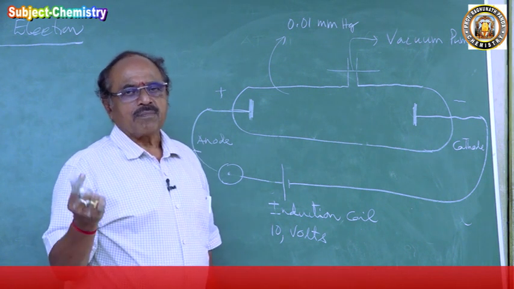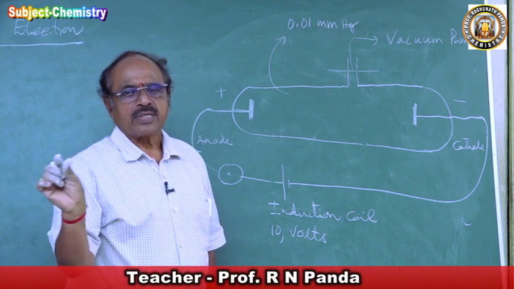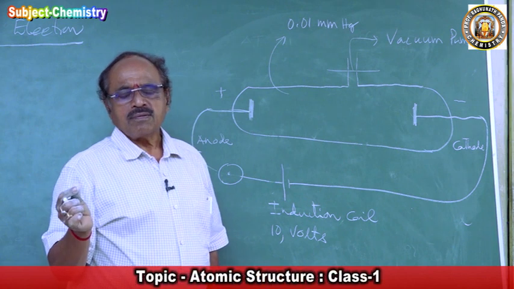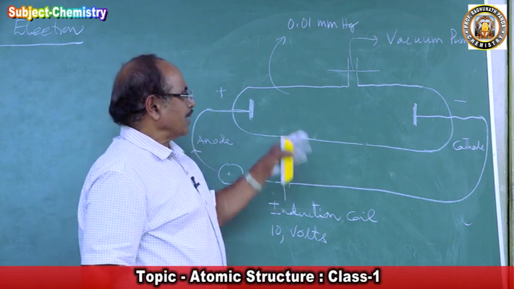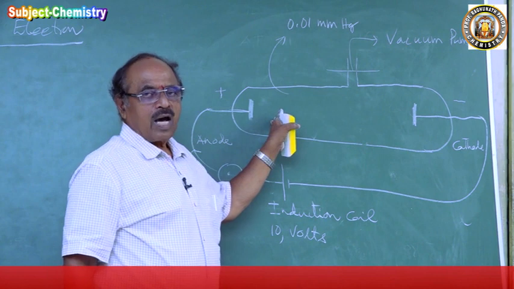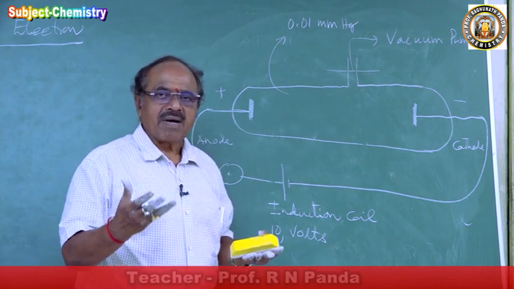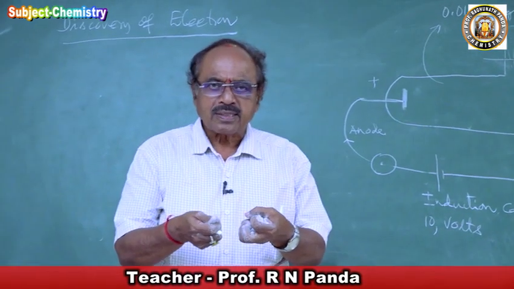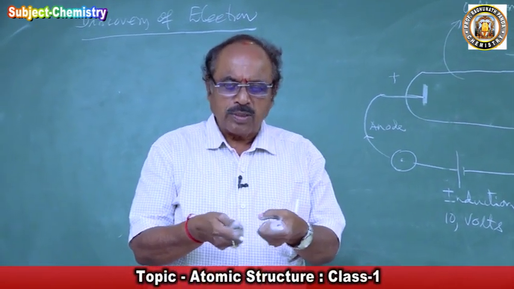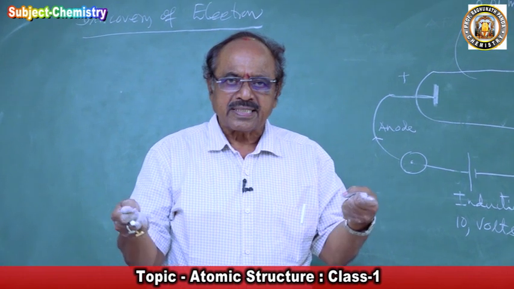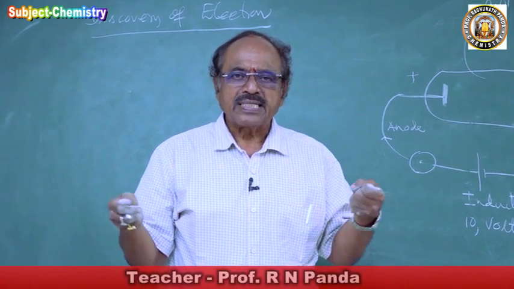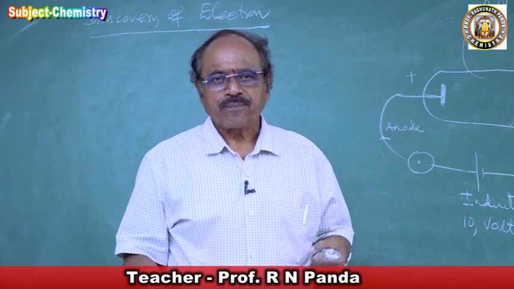What is a molecule? A combination of atoms. Two atoms of hydrogen form a molecule of hydrogen. Two atoms of oxygen form a molecule of oxygen. And the gas is there, and now they are passing electric current. Imagine what is happening here. You have a cloth, and you are stretching it. You are increasing the volume. When you increase the volume, pressure is decreasing.